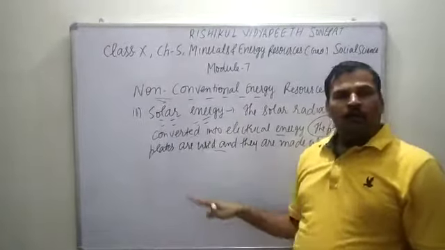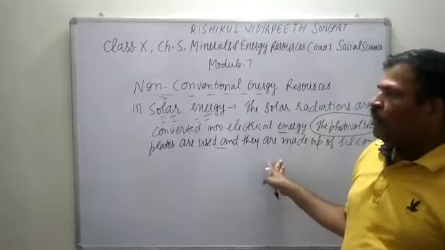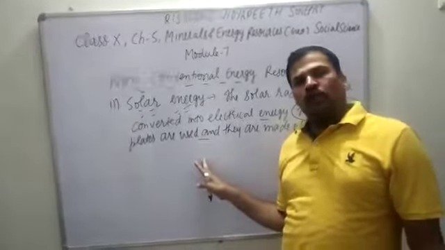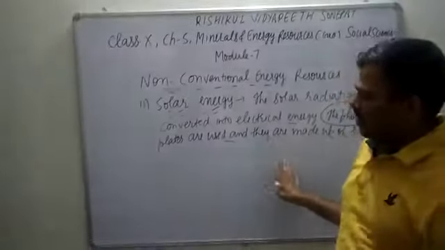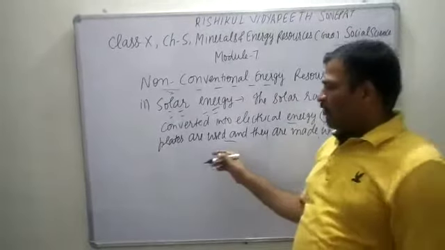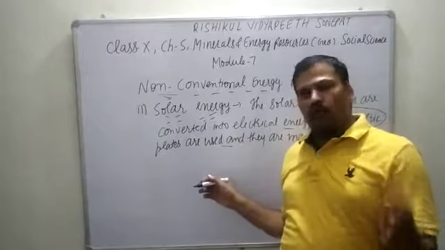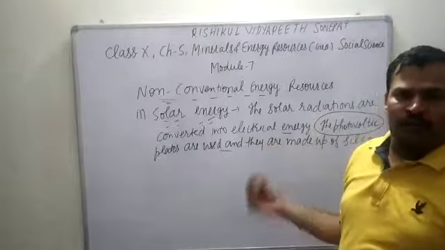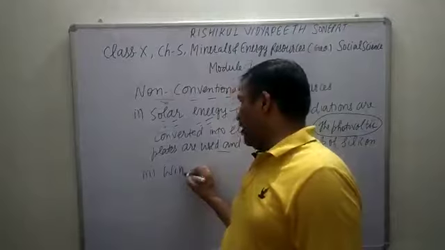That will help. And you can see that in Rajasthan, Gujarat, Tamil Nadu and Odisha, these sufficient areas are there, and even in parts of Haryana and Punjab where open surface areas are there, it is very easy, and that is used for this conversion. And what will be the impact? We will not use cow dung and firewood, and that will increase our agricultural production. Okay. The third thing that we will be discussing is wind energy.